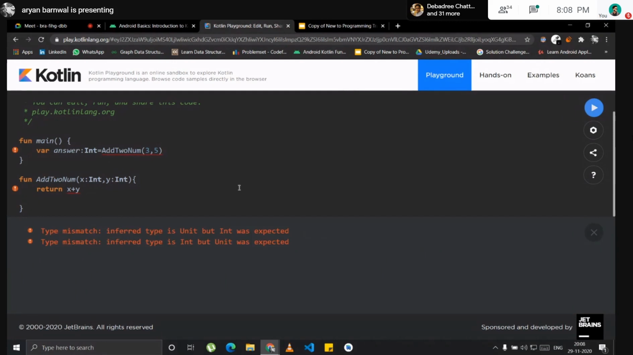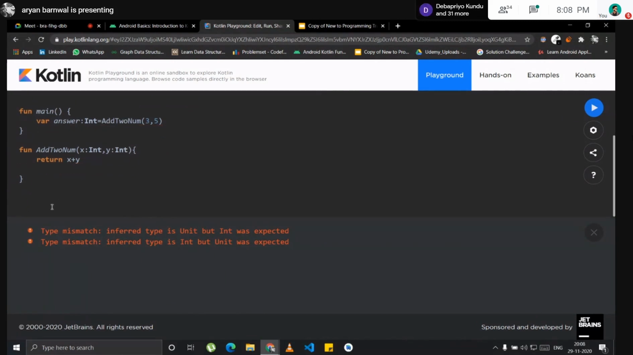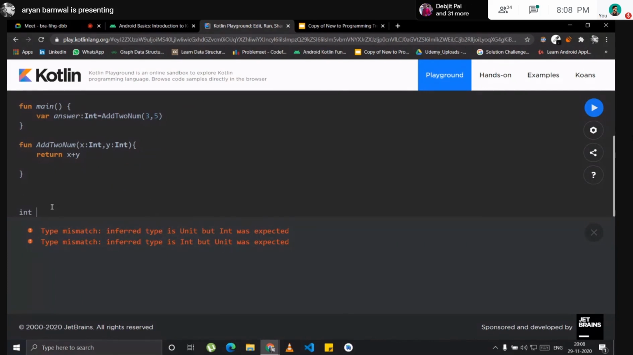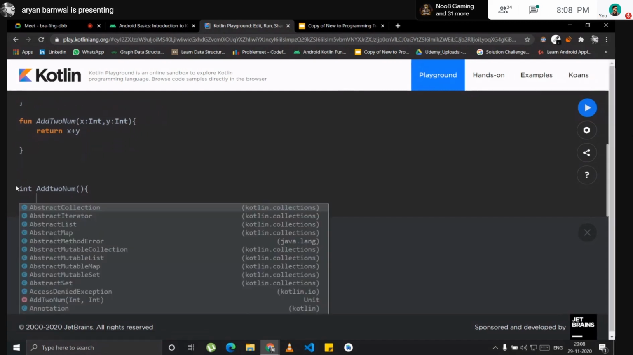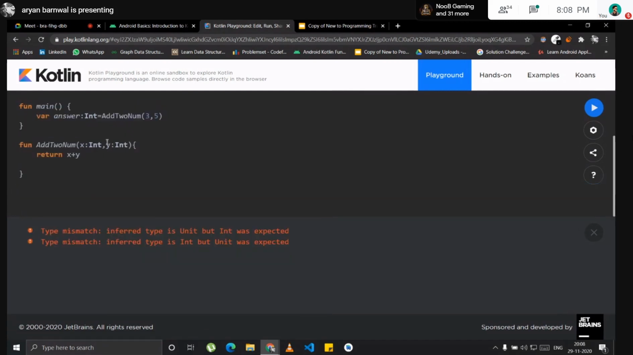I will run. Yeah, this won't work. Why? Because in Java or C++, you first write the type of the function, like what type it will be returning. So you write int, then the function name, like add two numbers, and you pass the two variables here and then do the job. But how will you do that in Kotlin? You just go here and pass the type as int. It will work right now.